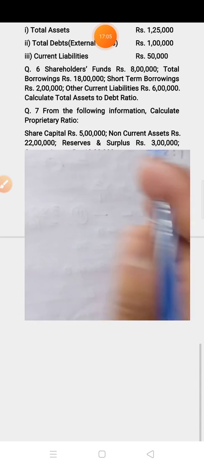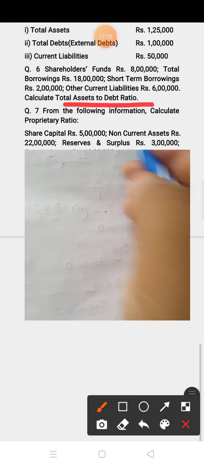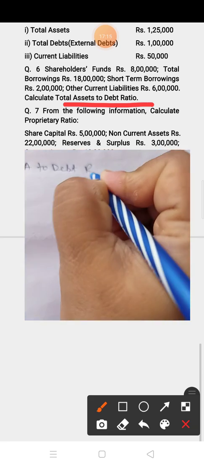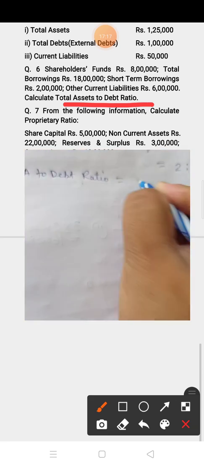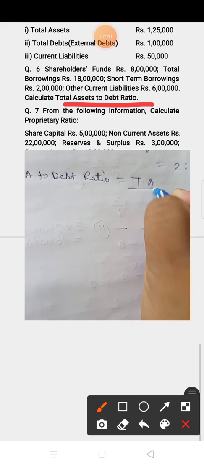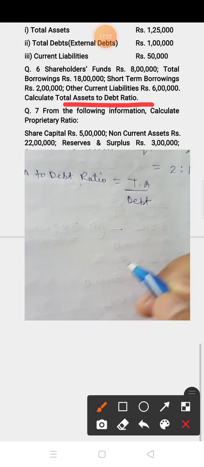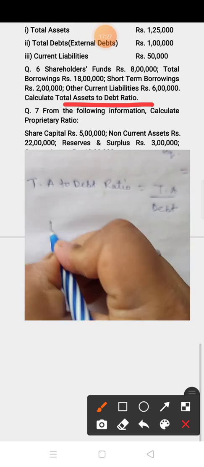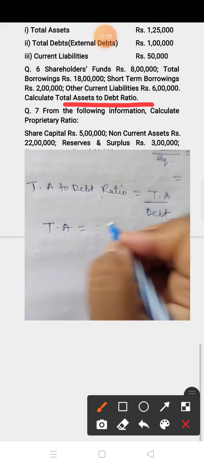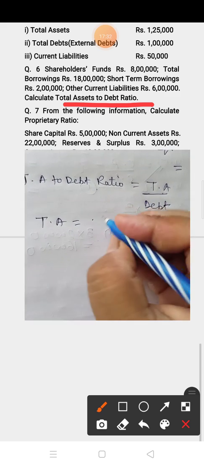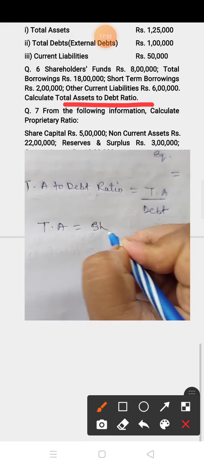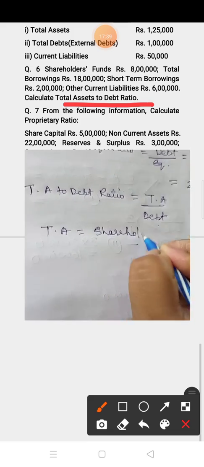The next question, you have to calculate total asset to debt ratio. The formula for total asset to debt ratio is total asset upon debt. First you have to calculate total asset. Here no asset value is given, so you have to find it from the liability side. On the liability side, shareholder fund is given, that is equity.